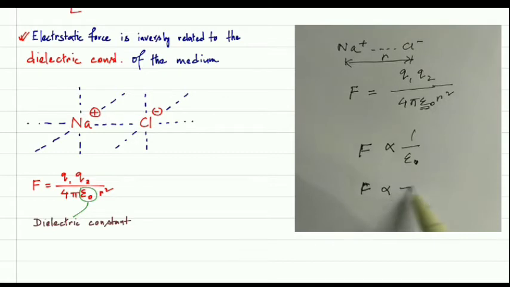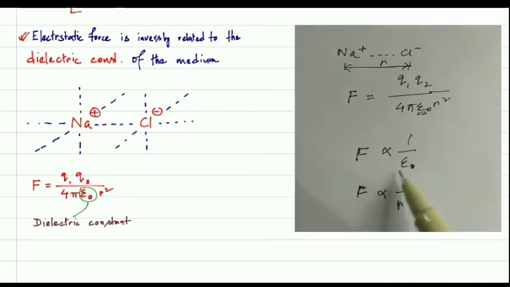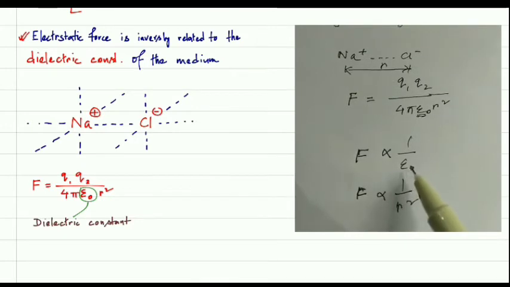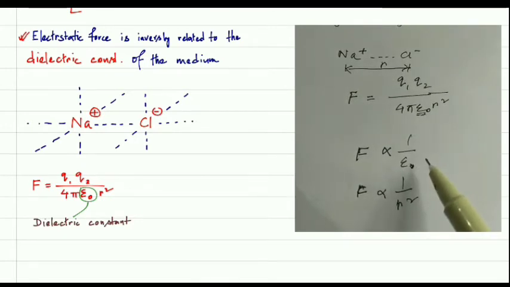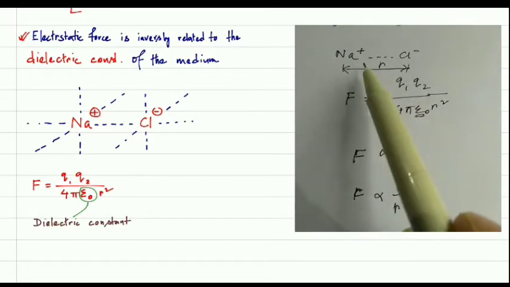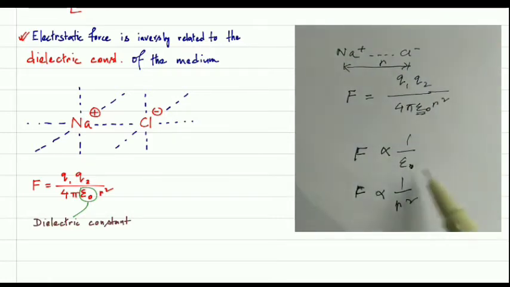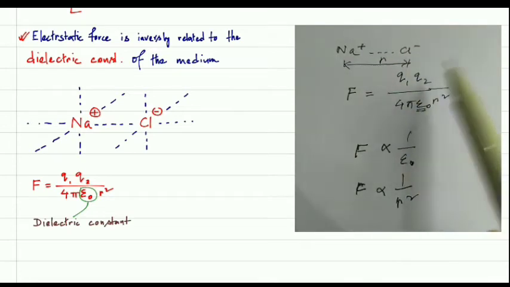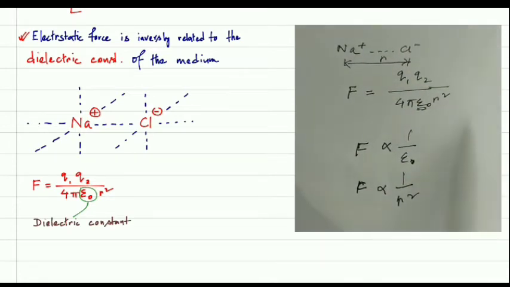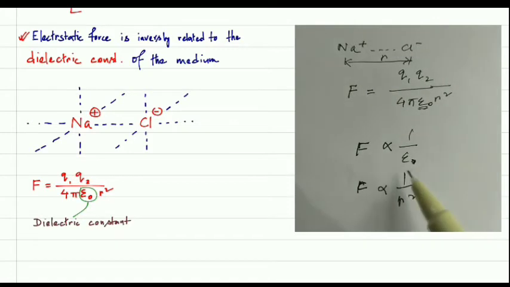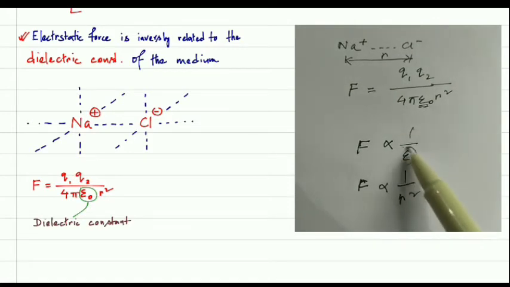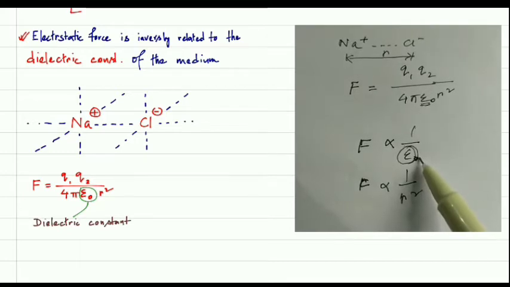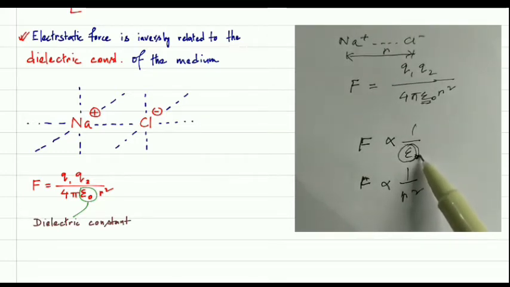F is inversely proportional to epsilon and to r squared. This epsilon varies with different media. If you put sodium chloride in water, it will be different, and if you put it in ethanol or another organic solvent, it will also be different, because epsilon represents the dielectric constant, and dielectric constants of different substances are different.